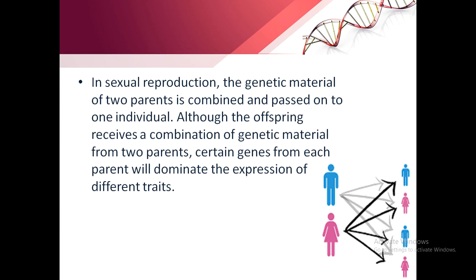In sexual reproduction, the genetic material of two parents is combined and passed on to one individual. Although the offspring receives a combination of genetic material from two parents, certain genes from each parent will dominate the expression of different traits. During sexual reproduction, the combination of genes or the DNA of two parents in one individual occurs due to meiosis. Meiosis is a type of cell division which occurs in humans, other mammals, and other organisms for sexual reproduction.